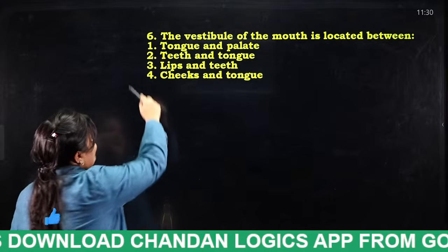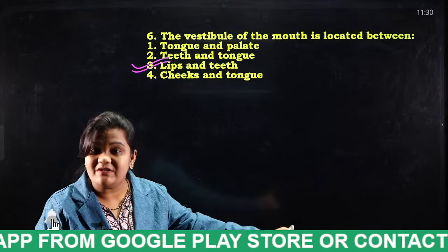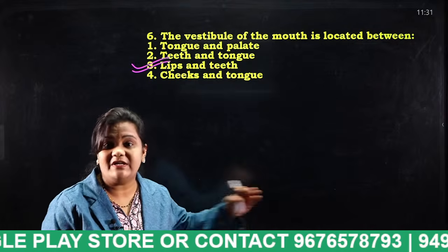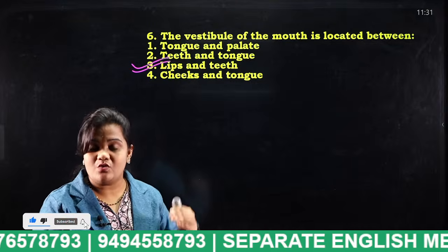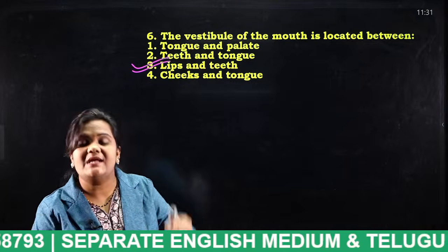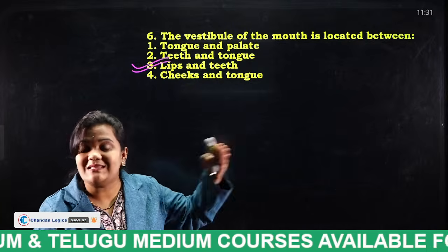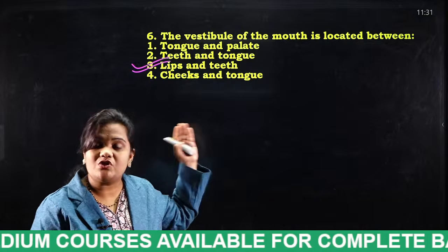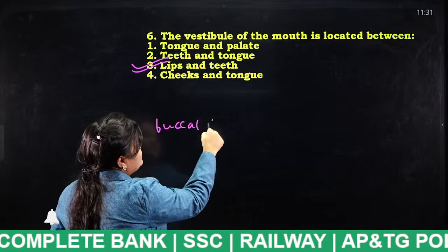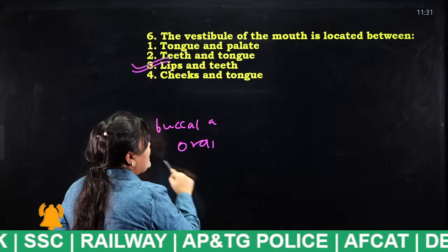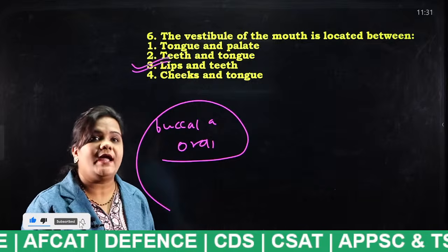And the answer for this question is lips. So this vestibule is also known as the buccal cavity, and also known as the oral cavity. When we open our mouth, at first our lips appear, then our teeth appear, and the space between lips and teeth is known as the vestibule, which is also known as the buccal cavity and the oral cavity. The digestion of starch will happen within the buccal cavity itself.